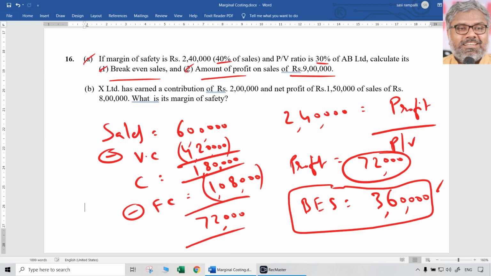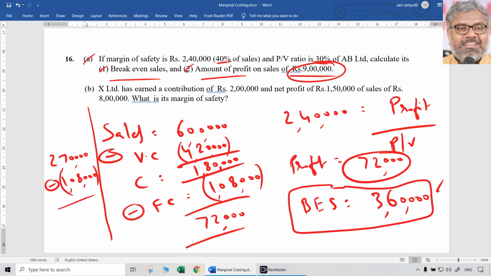Then question number 2 is the amount of profit on sales of 9 lakhs. If sales are 9 lakhs, how much is profit? Just substitute. First of all, how much is going to be the contribution? 30% is the PV ratio. On 9 lakhs, 30% means 2,70,000 is the contribution. From that, if you deduct the fixed cost of the same 1,08,000, which we already calculated, you get profit. That is the answer for the second question.